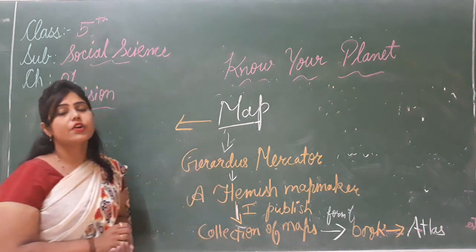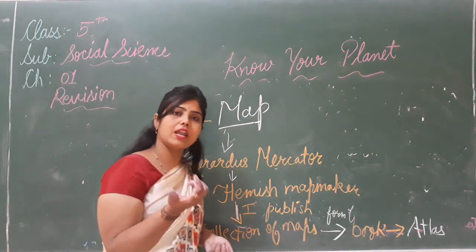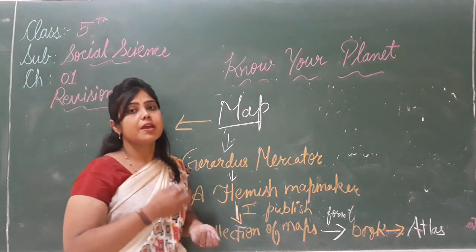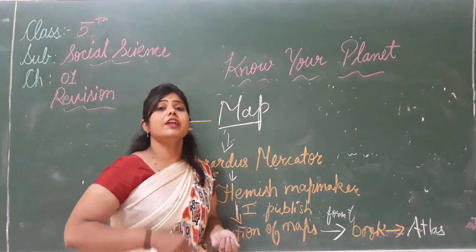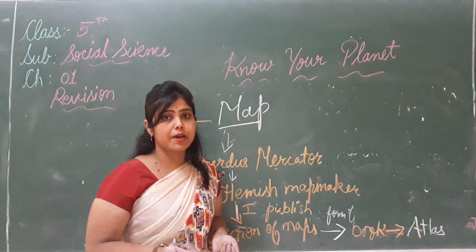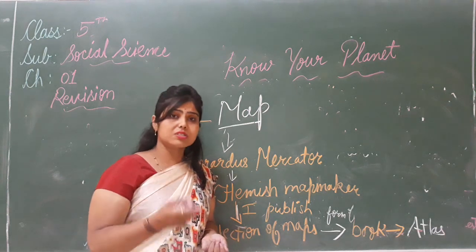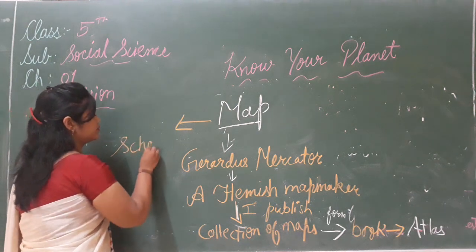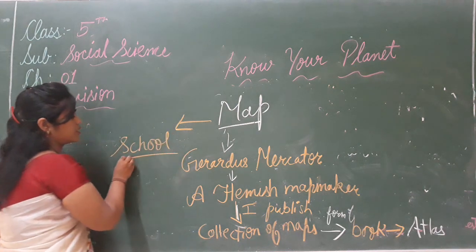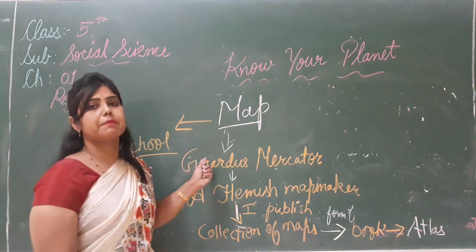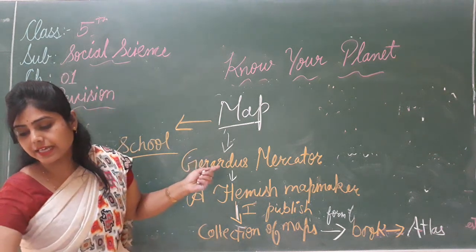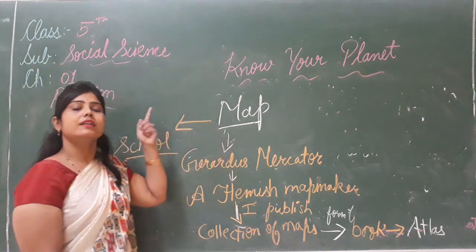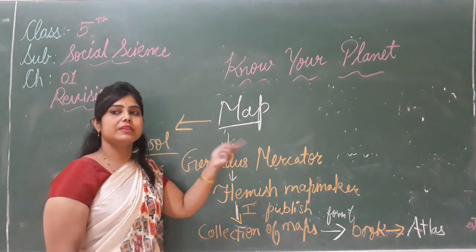We can draw the map of a small area. हम मैप की हेल्प से स्मॉल एरिया का भी मैप बना सकते हैं. You can draw the map of your neighborhood and also of your school. आप अपने स्कूल का भी मैप बना सकते हैं. In this way, a map is better than the globe.